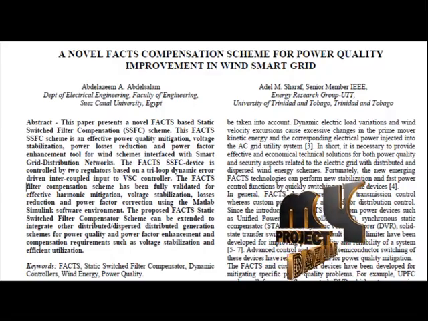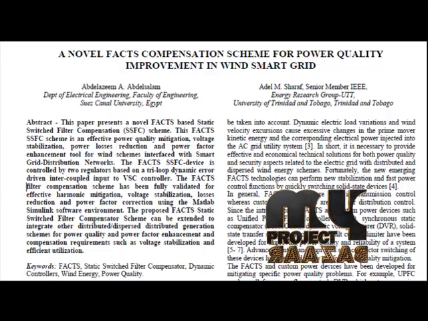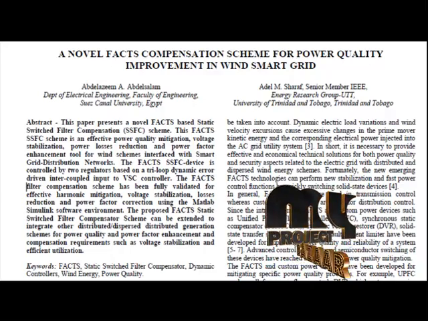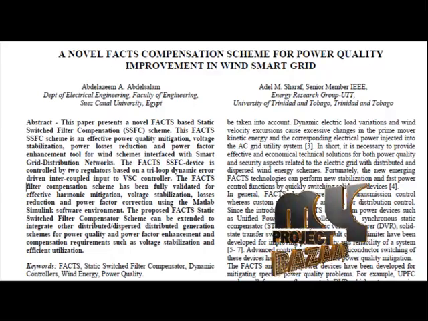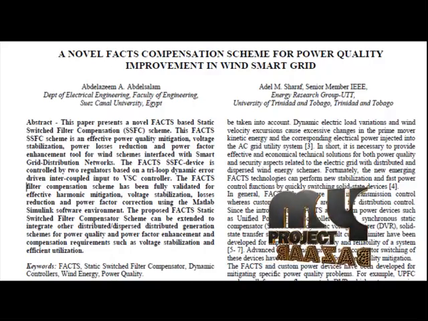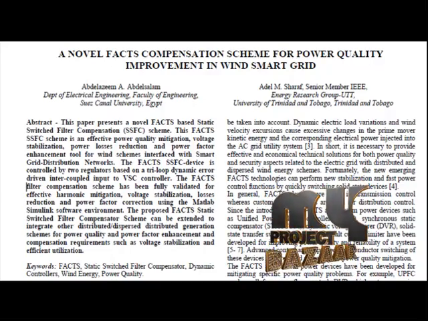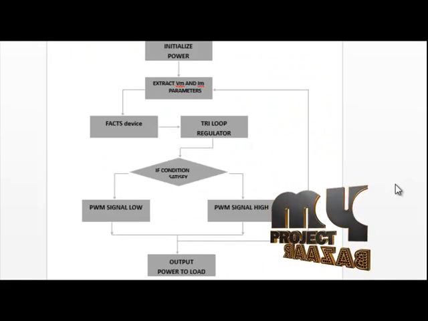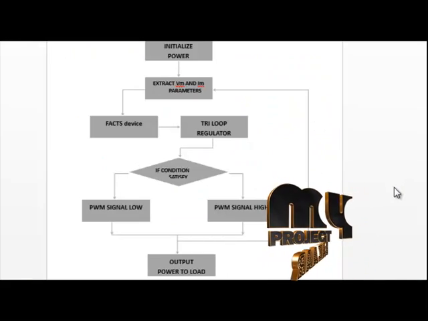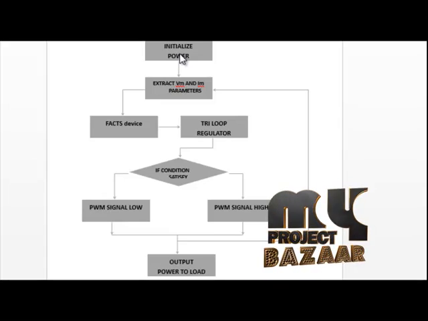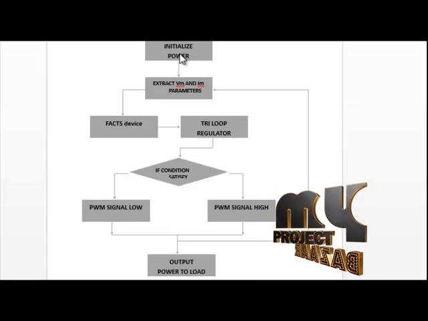The proposed FACTS scheme is based on an intermittent pulse width modulation switching cross between two shunt capacitor banks. One of them is in parallel with the capacitor element of a tuned arm filter. This is the flow diagram of our processor. First we have to initialize the power, so we get the power from the wind turbine.